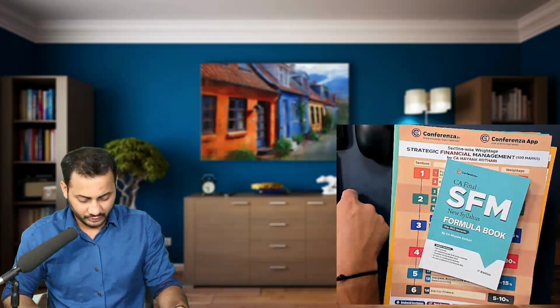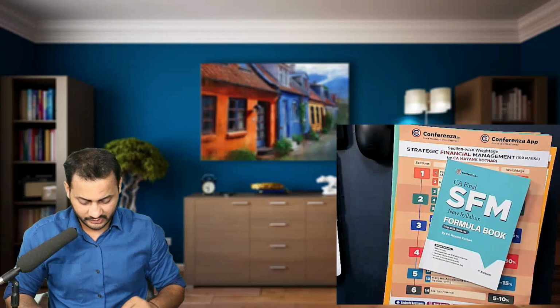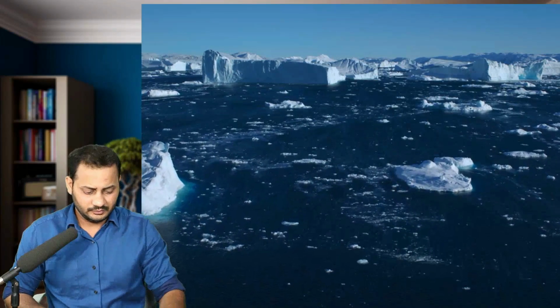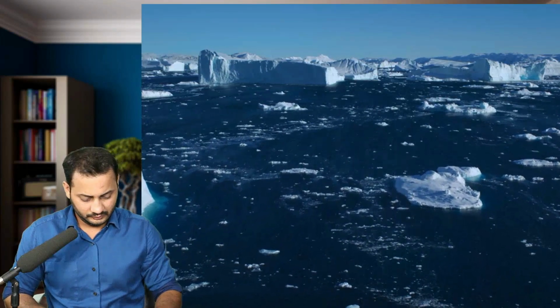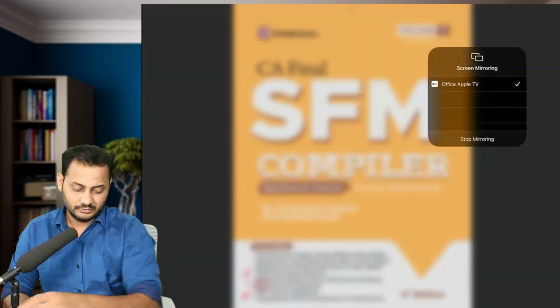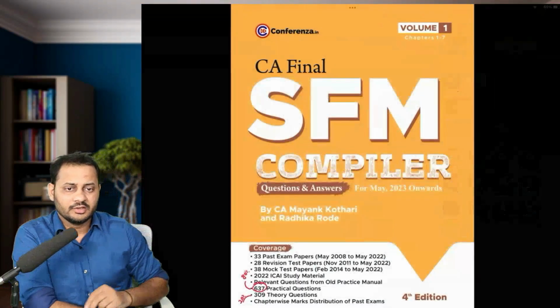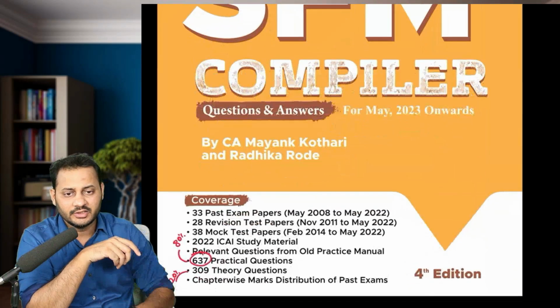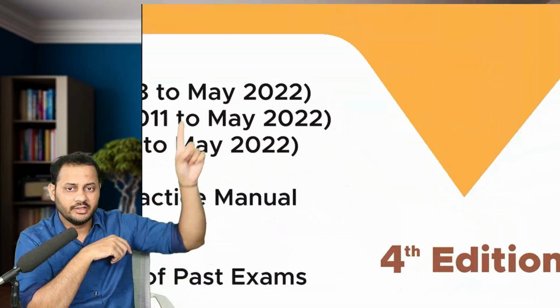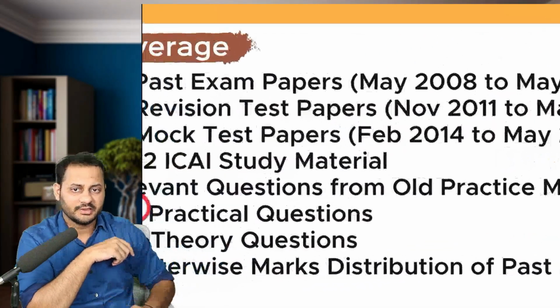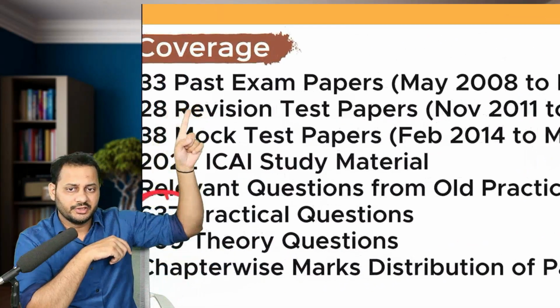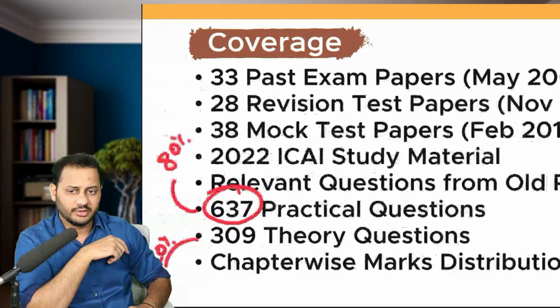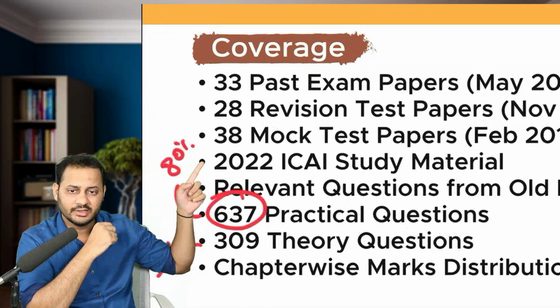Let me show you the number of questions that we are going to cover. So let's just shift the camera. Now have a look at this. This is the fourth edition that I was talking about. This is what you are going to receive, and you will see here we have covered everything till the May 2022 attempts, past exam papers, revision test papers, mock test papers. It is updated according to the 2022 ICAI study material.